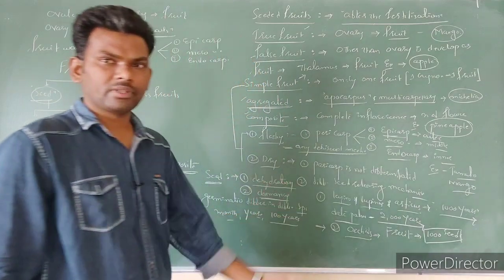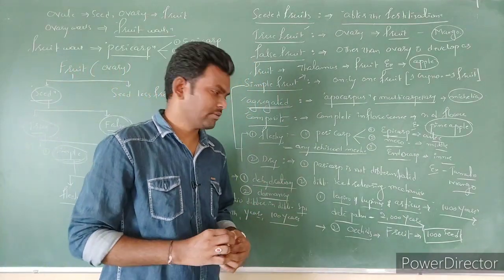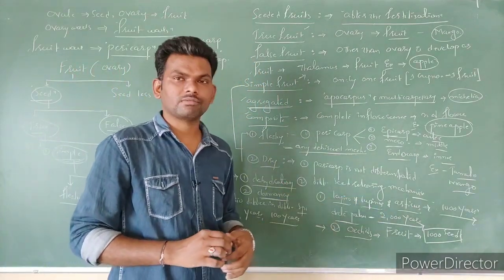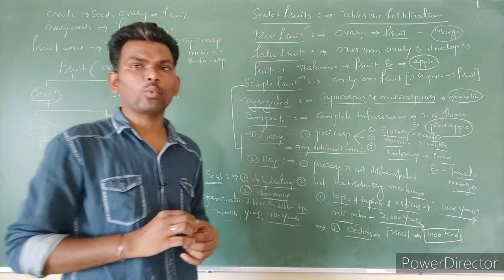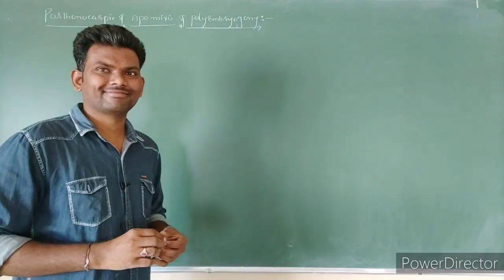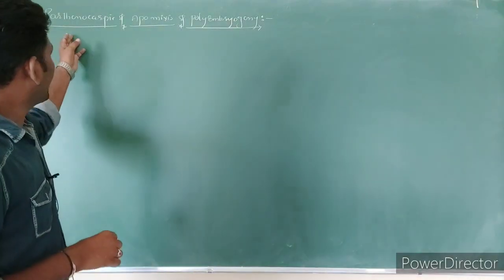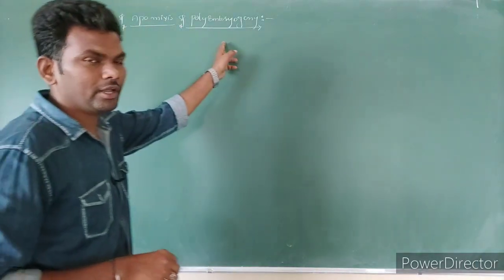Some parasites also have this, like Orobanche, which is a parasite. In that parasite also thousands of seeds are present within one fruit. Next topic is parthenocarpy, apomixis and polyembryony.